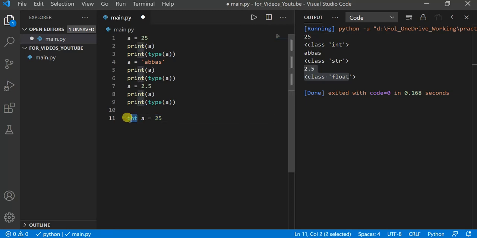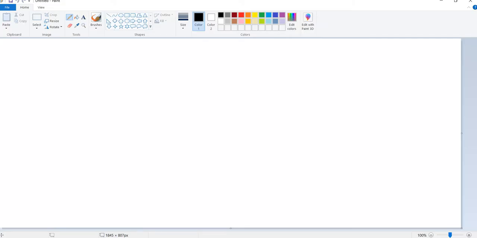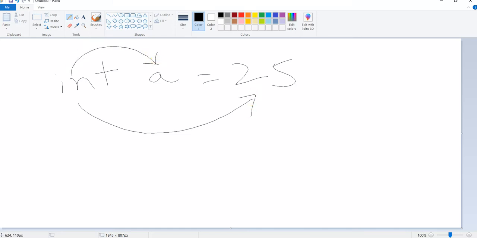So you have to mention the type of a variable. Now this is the type of a variable, not the type of the value. So what's the difference between the type of the value and the type of the variable? Yeah, there is a difference. In other languages, if I write int a equal to 25, I'm not saying that int is the type of the value 25. I'm saying int is the type of the variable a.